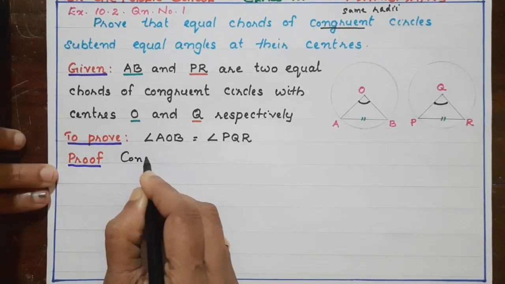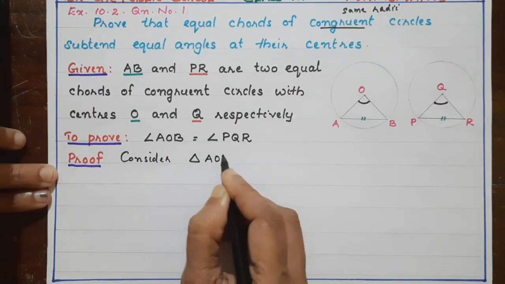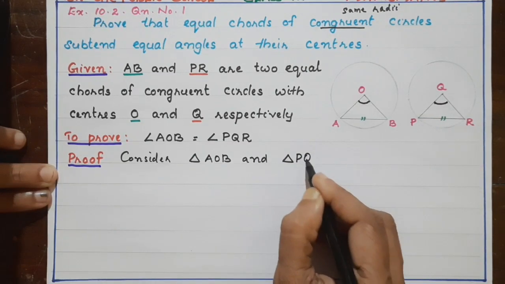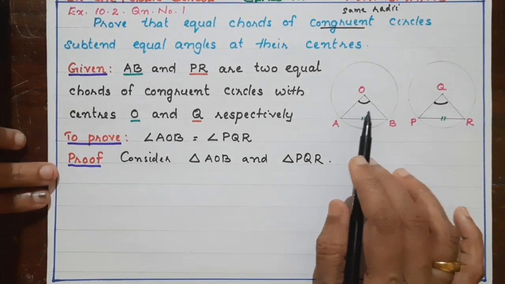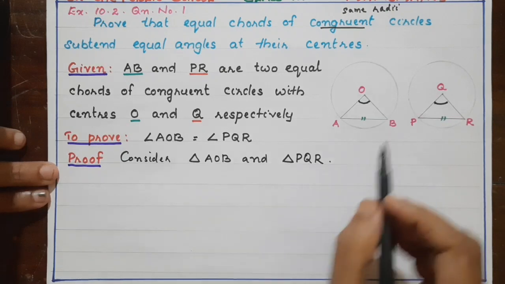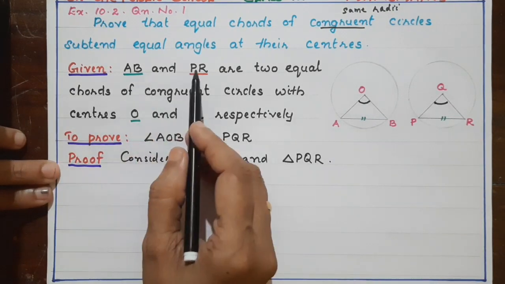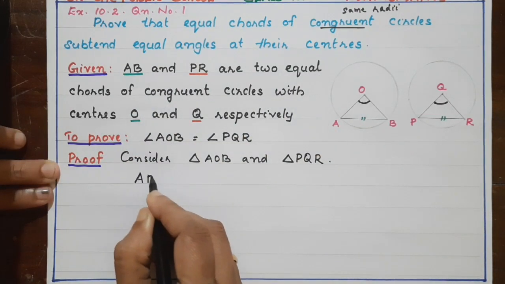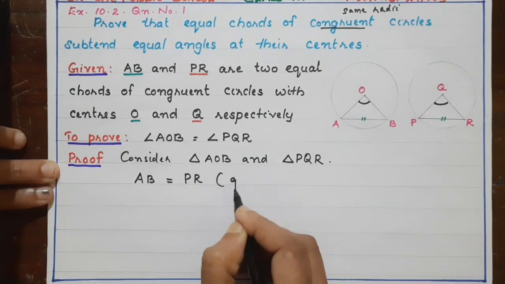So consider triangle AOB and triangle PQR. And now you know we have to prove the congruency. So what are the equalities we can consider? What is given? AB and PR are equal, isn't it? So we can consider that first. AB equal to PR, given.